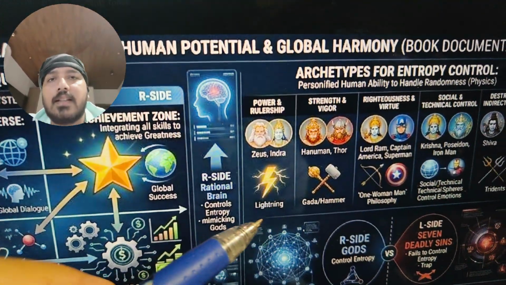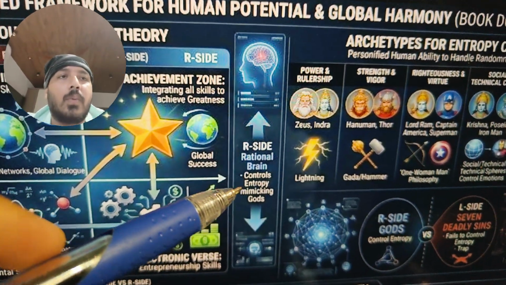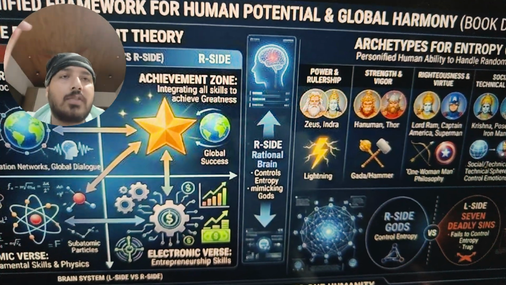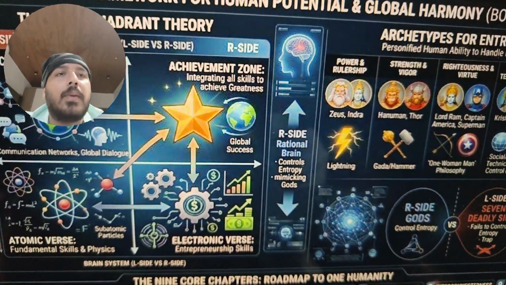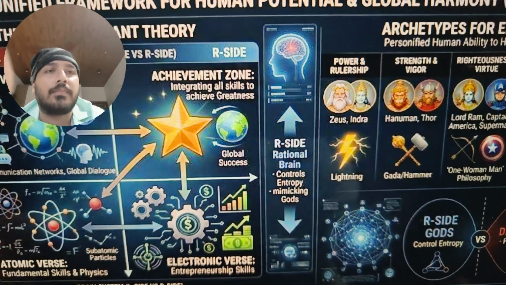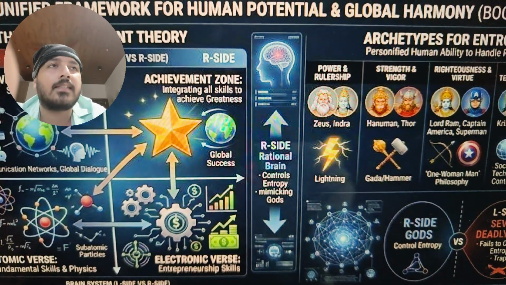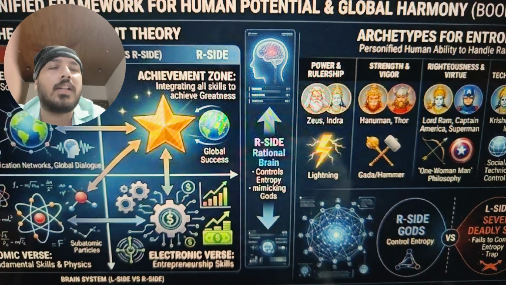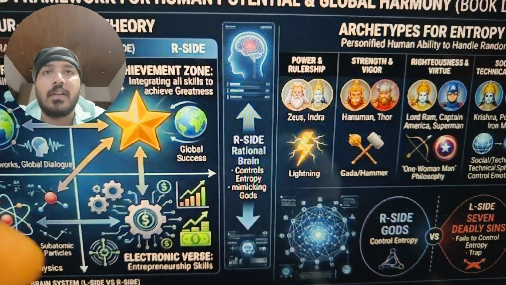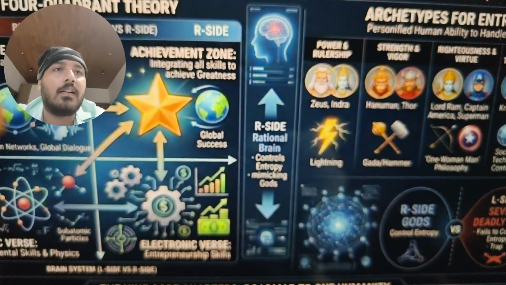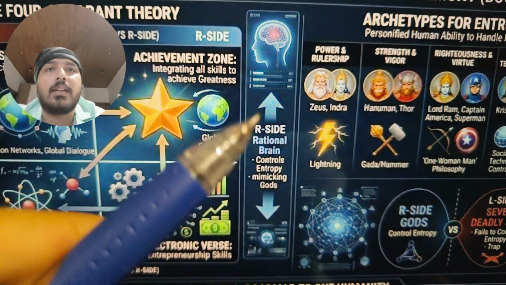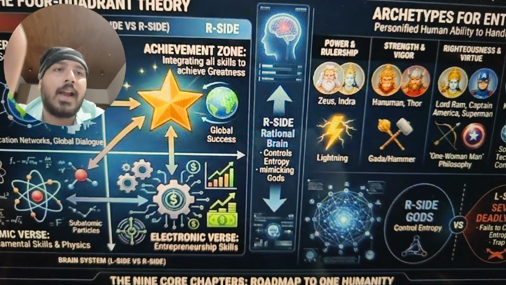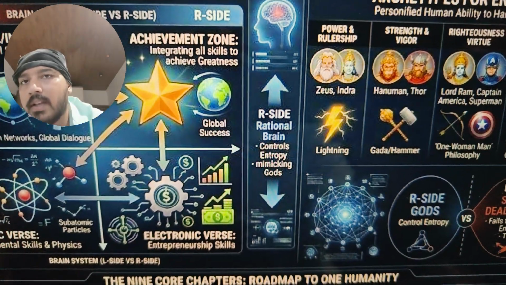And the R side stands for the rational brain, the one that is away from the limbic brain or has grown outwardly. For example, limbic brain is akin to the reptilian brain. You know how snakes are. Snakes bite the hand that is feeding them because they don't have any concept of reciprocity or reciprocal love. In case of R-sided individuals, the rational brain, it is more capable of controlling entropy, and the rational brain is more capable of mimicking gods.